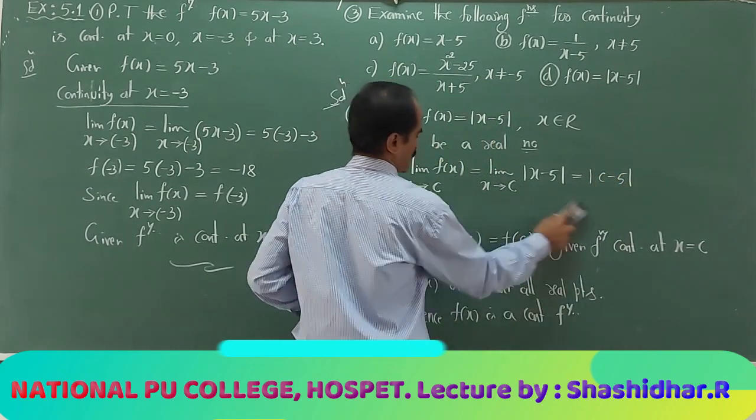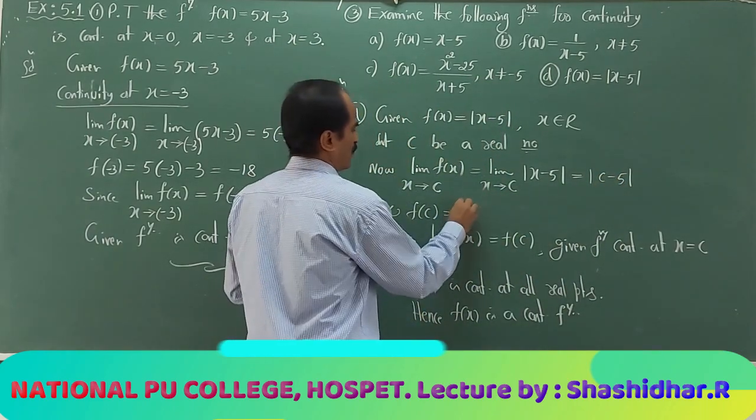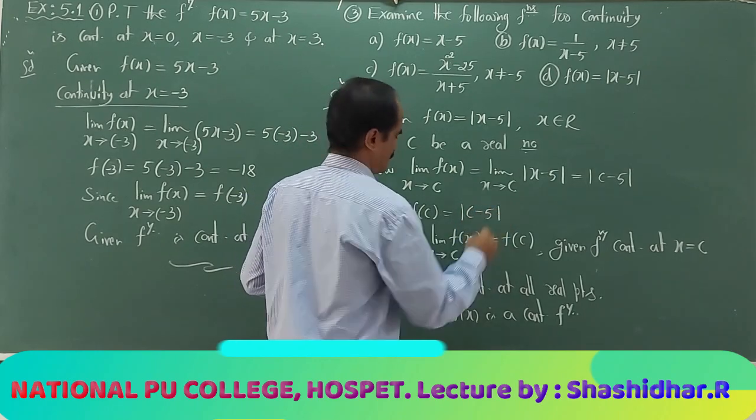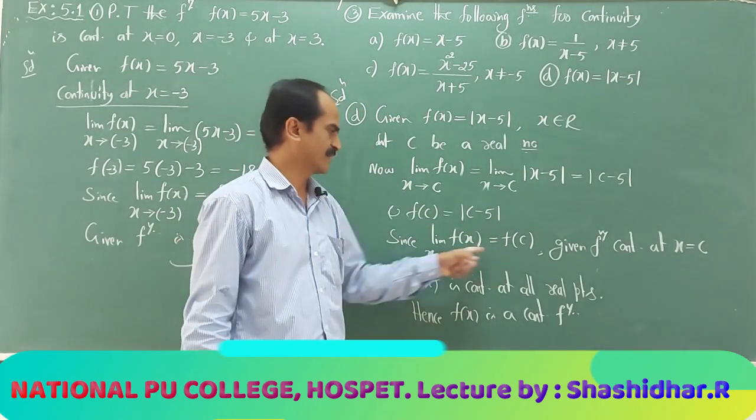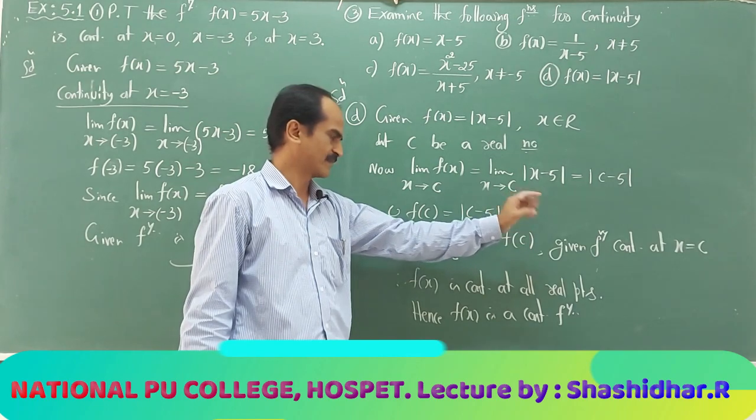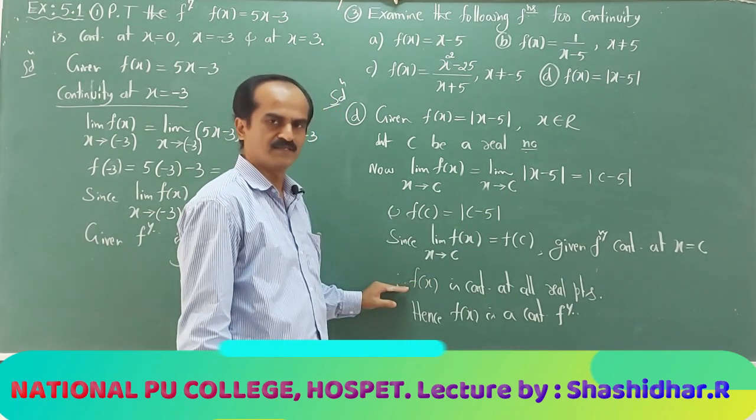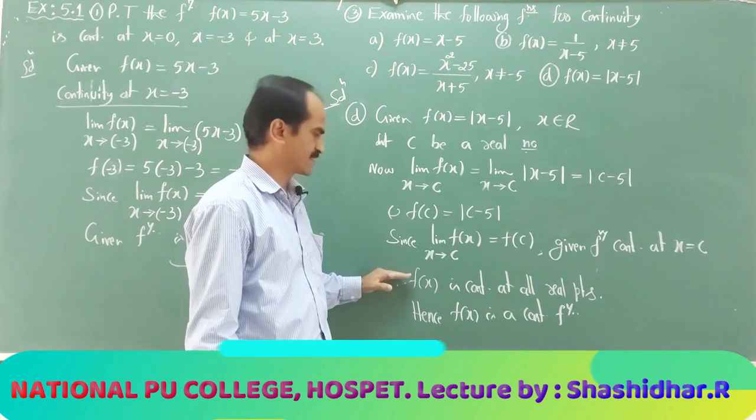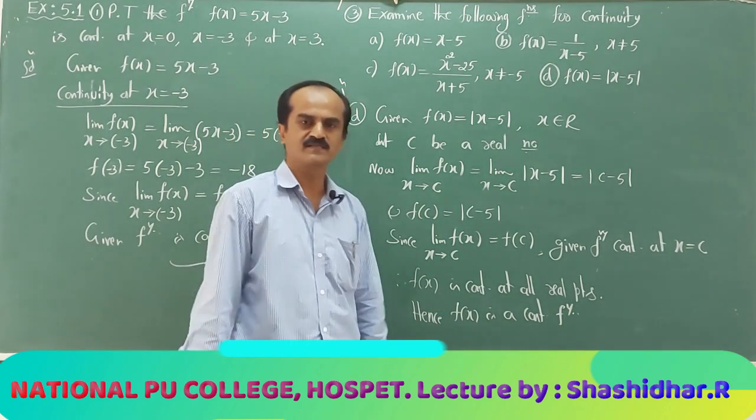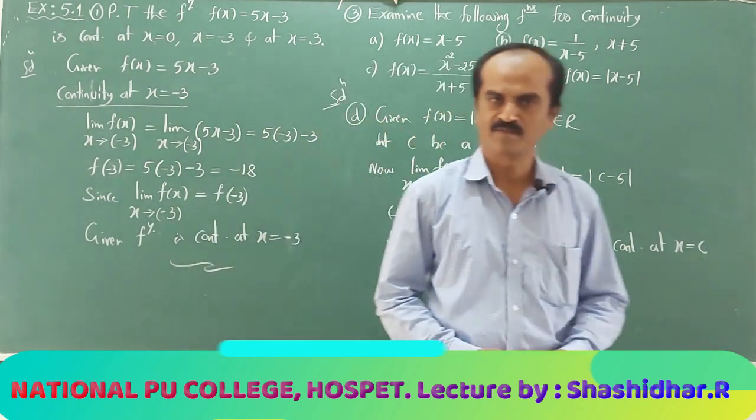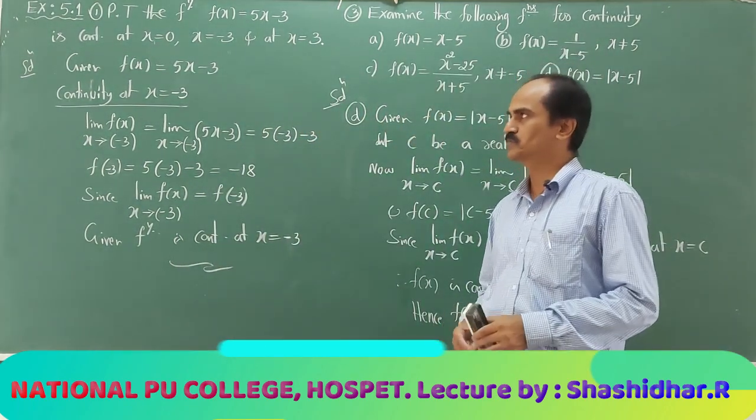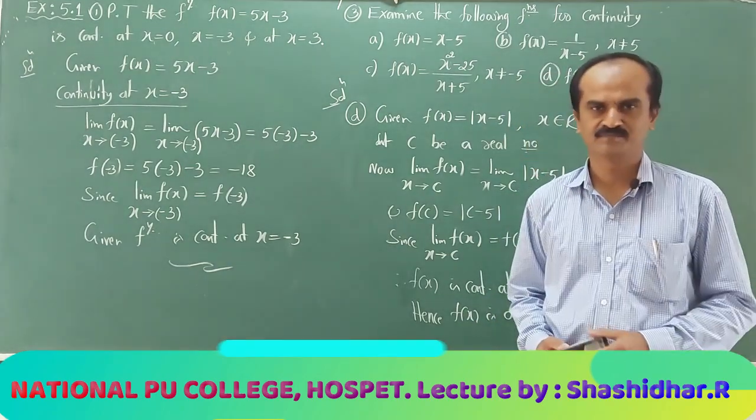So what is f of c? Modulus of c minus 5. So the function value and limiting value coincide at c, therefore it is continuous at c. c is not a specific real number, it is continuous at all real points, hence it is a continuous function. Very straightforward questions 1, 2, 3. Now we'll take the fourth question.